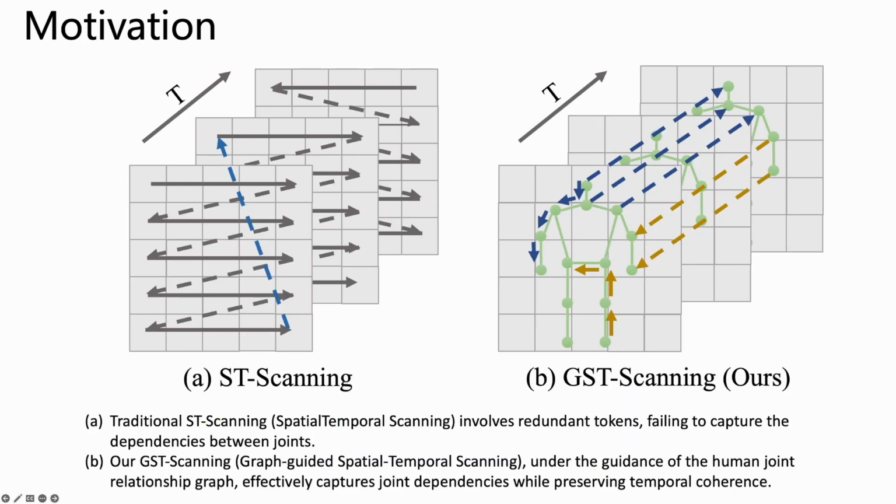Traditional ST scanning, spatial-temporal scanning, involves redundant tokens, failing to capture the dependencies between joints. Our GST scanning, graph-guided spatial-temporal scanning, under the guidance of the human joint relationship graph, effectively captures joint dependencies while preserving temporal coherence.